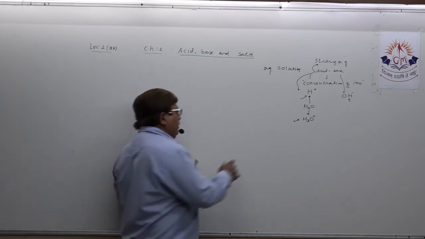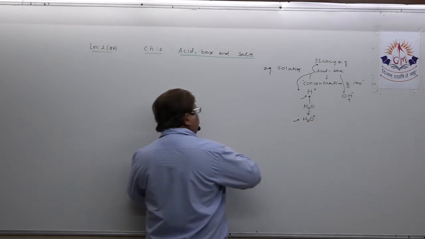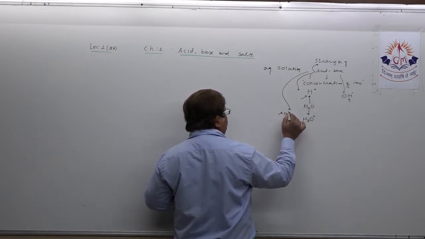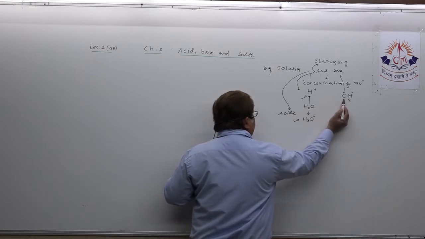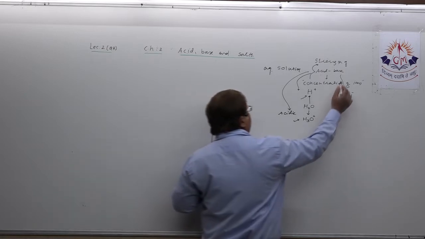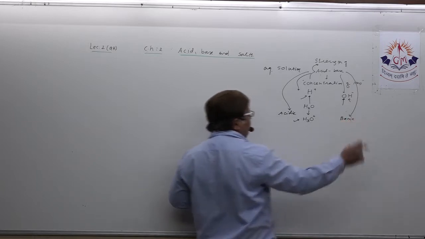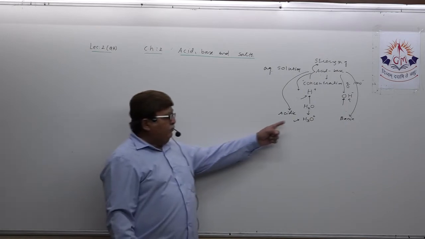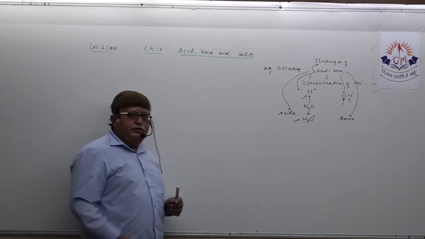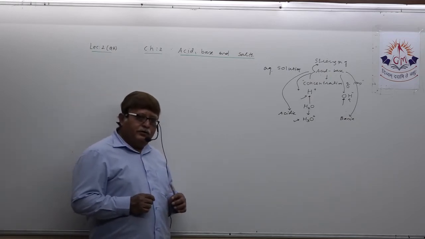As you all know, more concentration of H3O plus ion in solution means the solution is more acidic. Maximum concentration of OH minus ion in solution means the solution is more basic. This is clear in our mind: acidity depends on concentration of H3O plus ion, and basicity depends on concentration of OH minus ion.